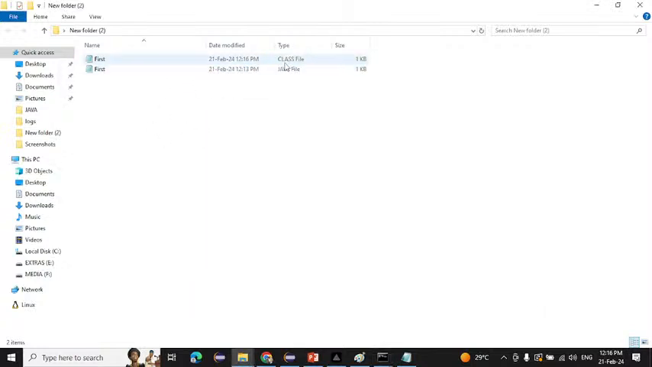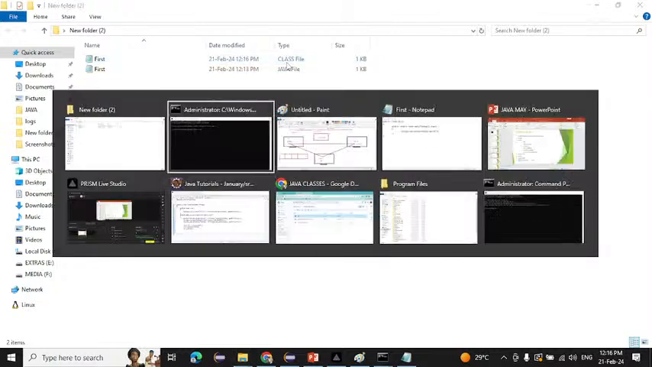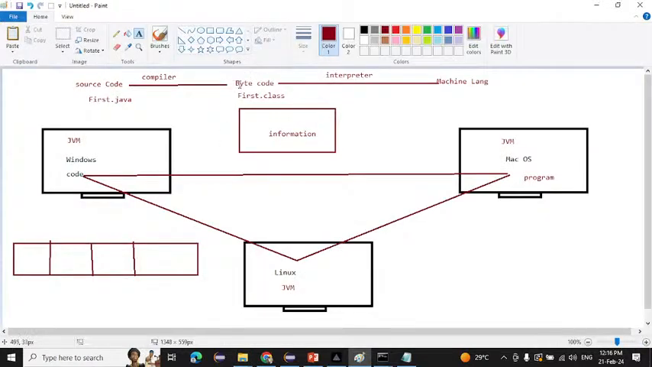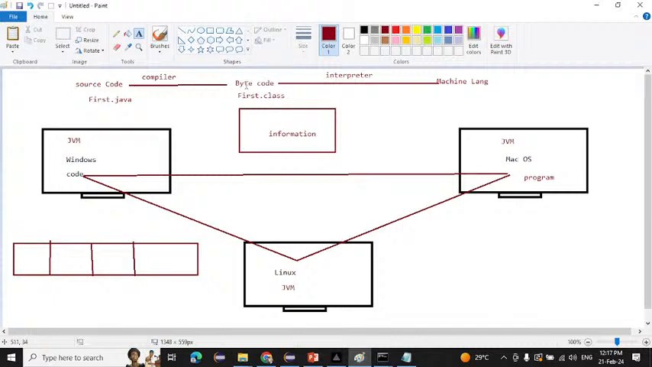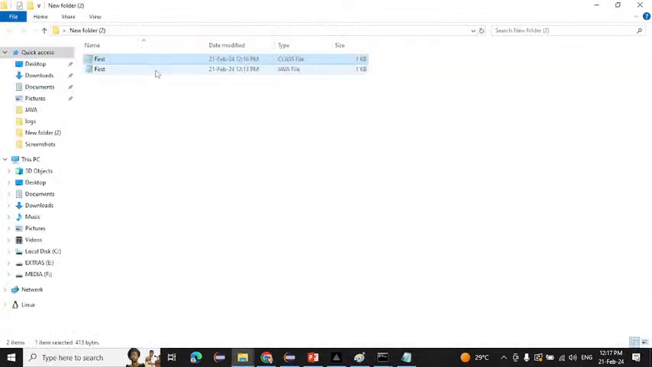What is the extension for that? Class. And as I told you, what is the extension for the bytecode? Dot class. So what is this one here? That is the bytecode, we can say that, no? Dot class means bytecode, and dot Java means our source code. So this one is our source code, and this one is our bytecode.